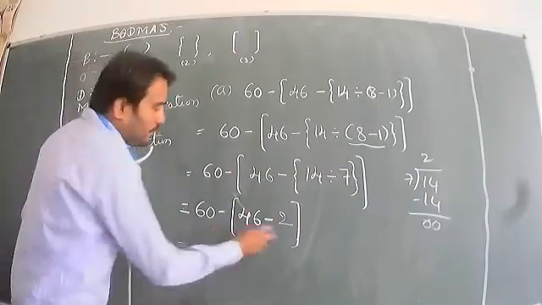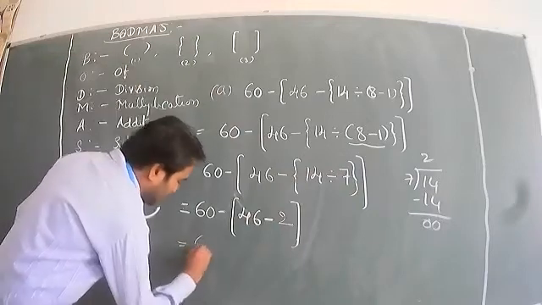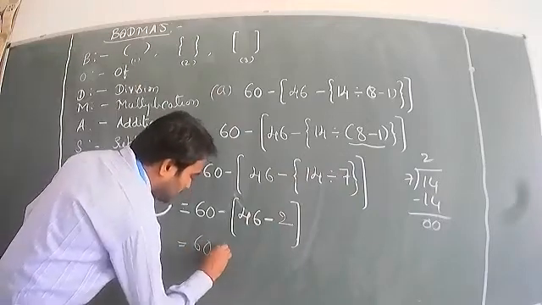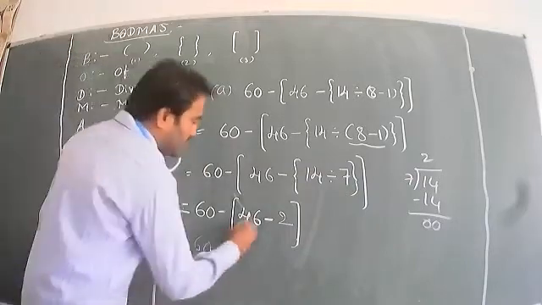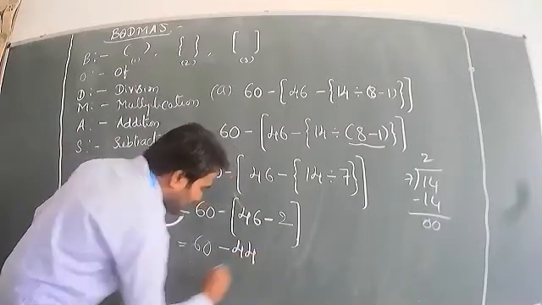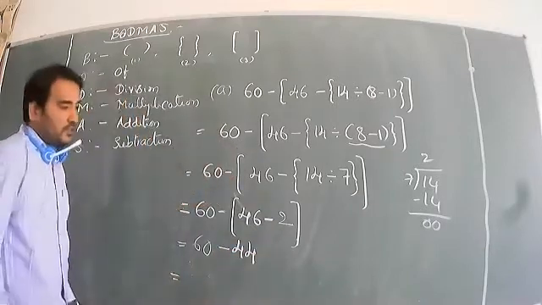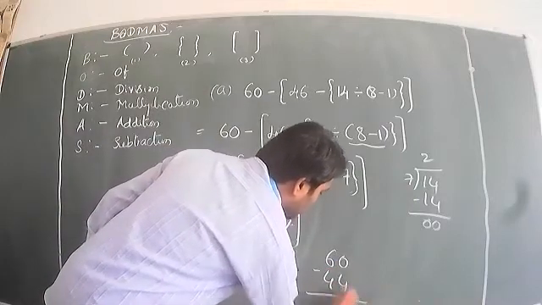Find out the big bracket answer. 60 minus, 46 minus 2. That is 44. So now find out the answer. So 60 minus 44. So what is your answer?